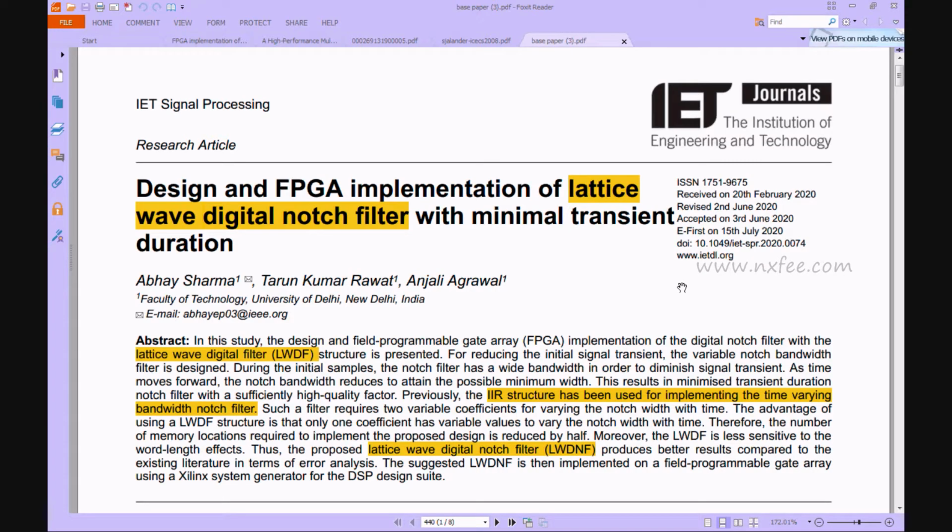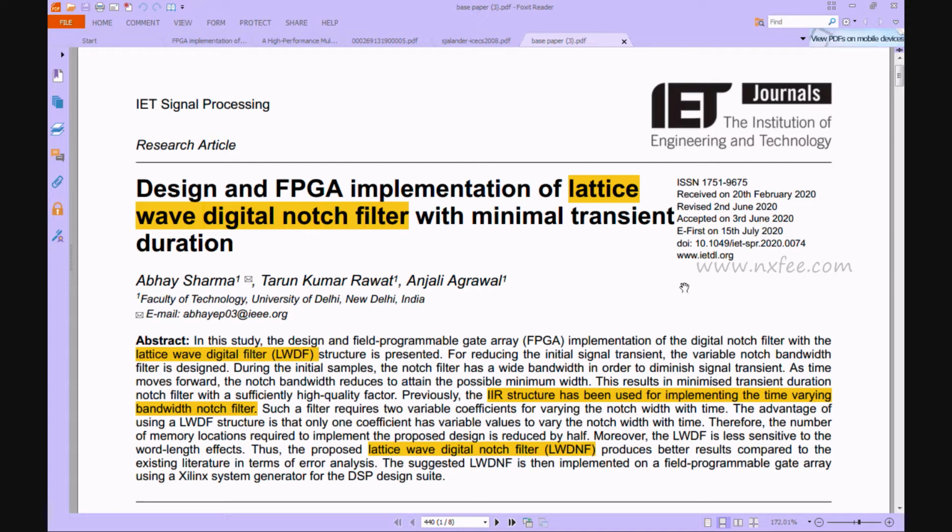Here we are discussing the project design and FPGA implementation of lattice wave digital notch filters with minimal transient duration. The FPGA implementation of digital notch filters with lattice wave digital filters is presented in this work. The variable notch bandwidth digital filter is designed to reduce the initial signal transient. The notch filter has a large bandwidth during the initial samples to reduce the signal transient. The notch bandwidth then reduces to achieve the minimum possible value.